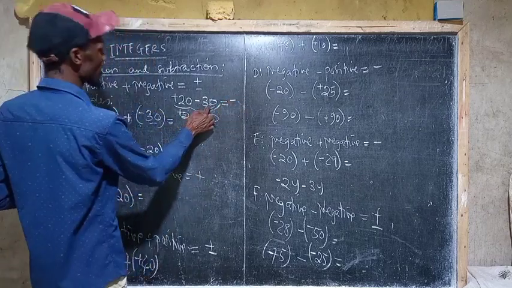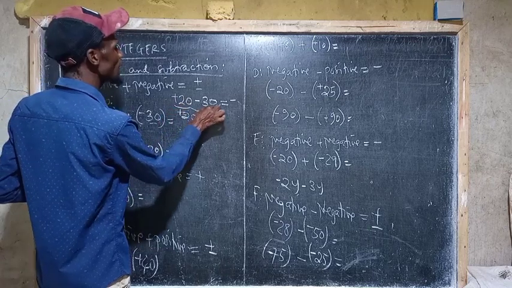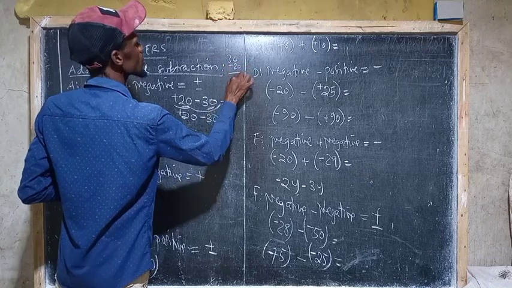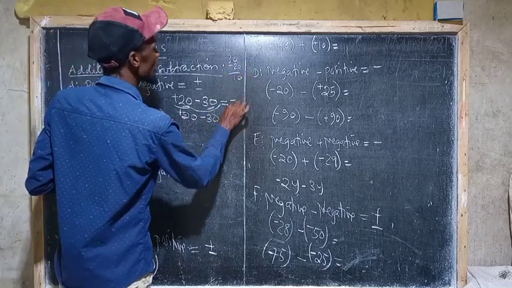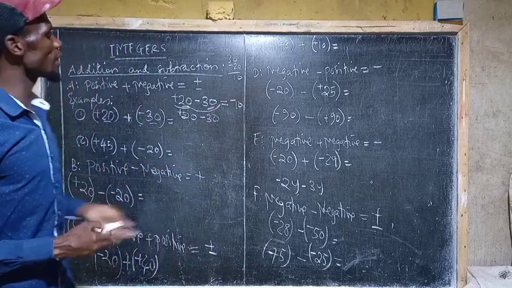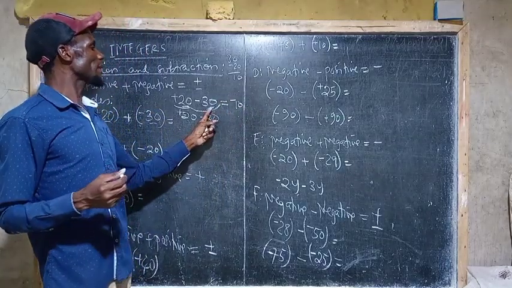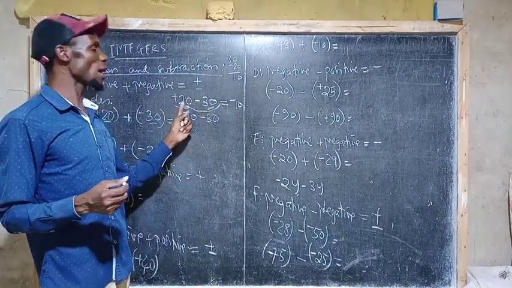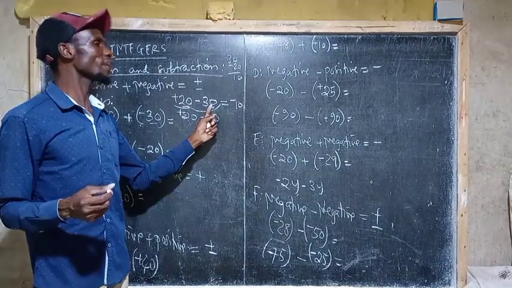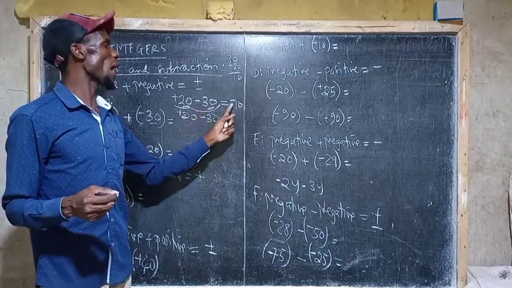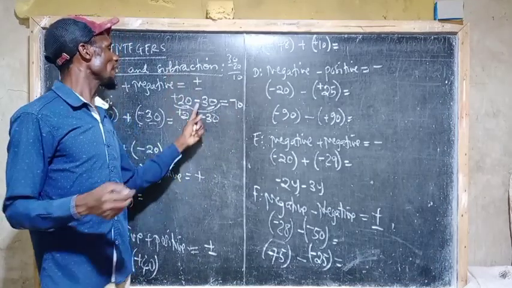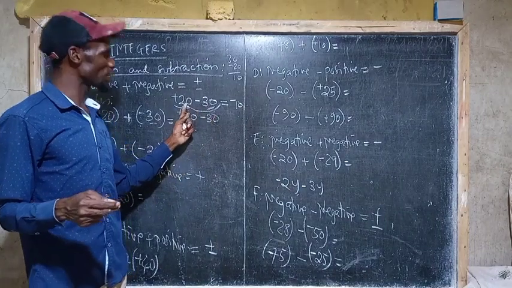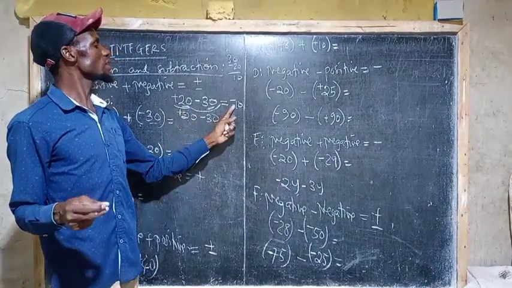Then the difference between 30 and 20, the difference between the bigger number and the smaller number. That is 30 minus 20, which is equal to 10. Now the answer is negative 10. The reason is that you look at the numbers, which one is greater? Number 30 is greater than number 20. The sign behind that greater number is negative, and that gives you the answer. So the answer will be negative, and the number is the difference between the bigger number and the smaller number. That is why it is negative 10.